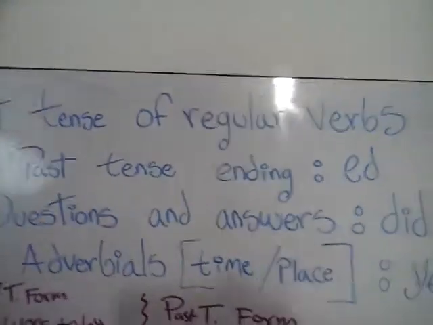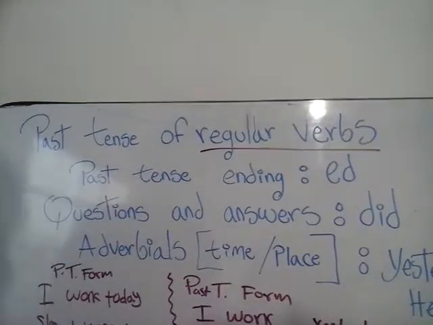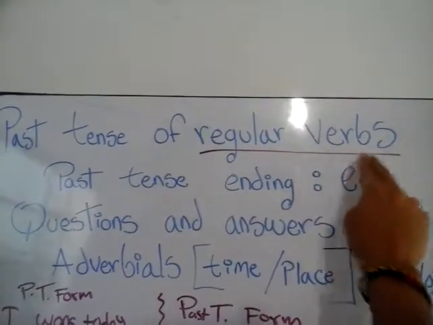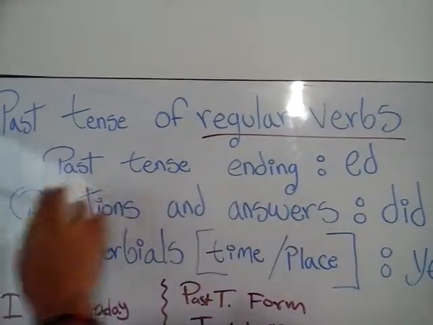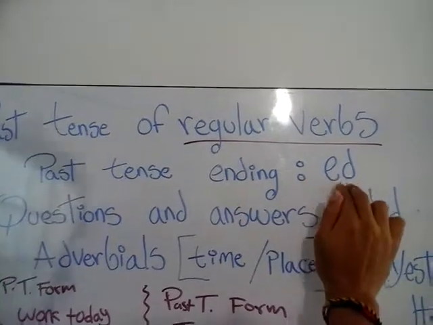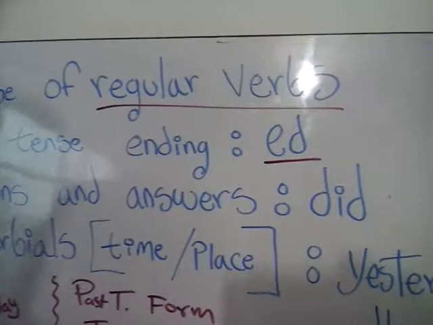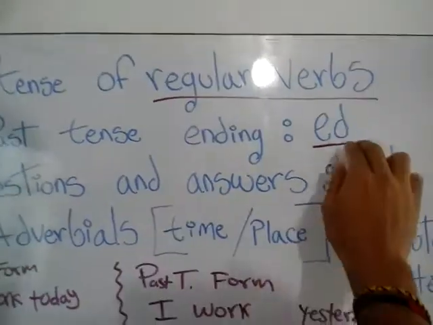So we're going to look at past tense of regular verbs. So what are regular verbs? That is an interesting question, and it is so easy. Regular verbs are the ones that finish with ed. The ending of this past tense is ed. It's so easy. We have many regular verbs like work, like study, like play, and all those verbs finish with ed.